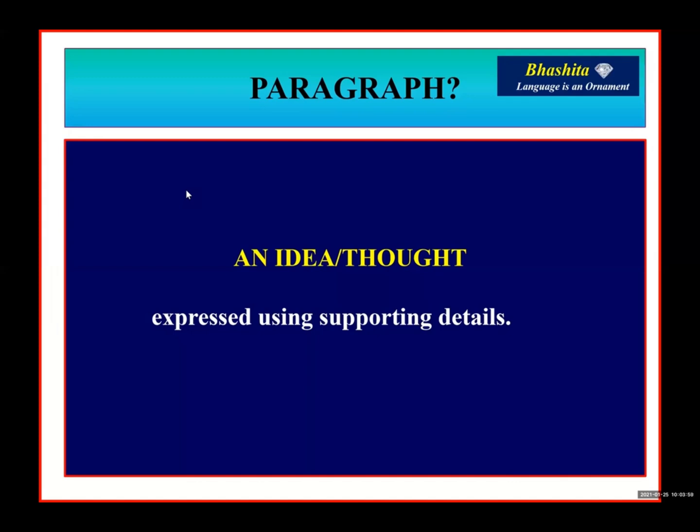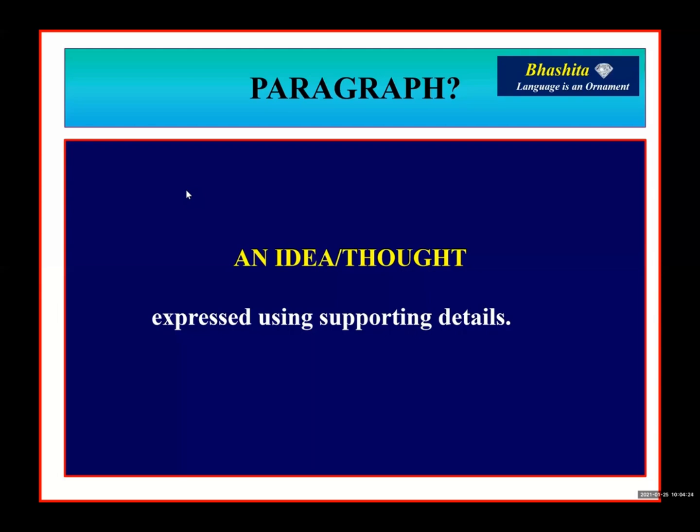Paragraph 3, I may talk about professional life. Paragraph 4, I may talk about achievements. And paragraph 5, I may talk about the married life of Kalpana Chawla and how Kalpana Chawla died.